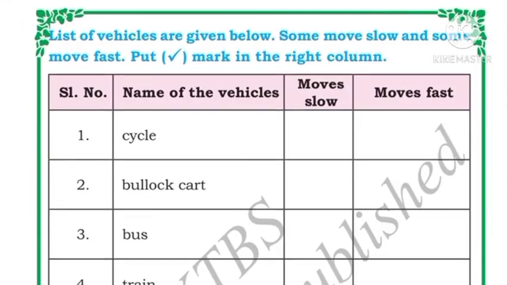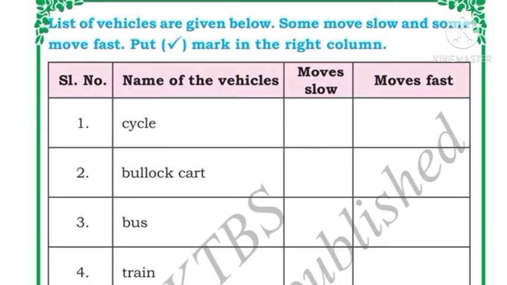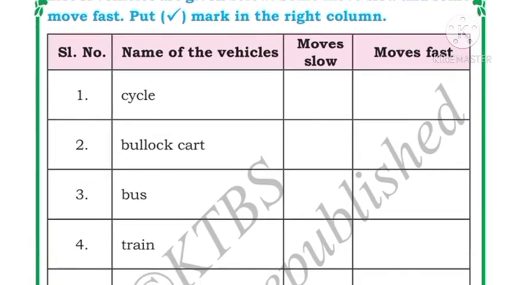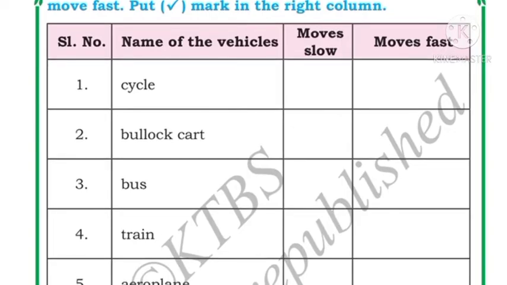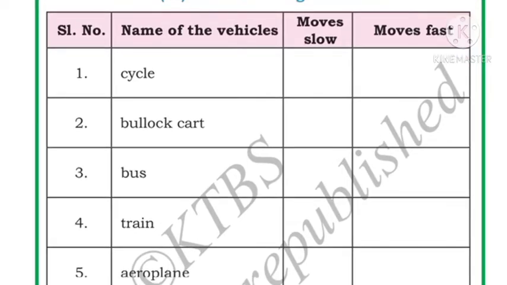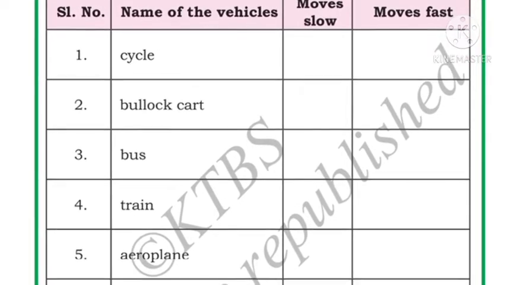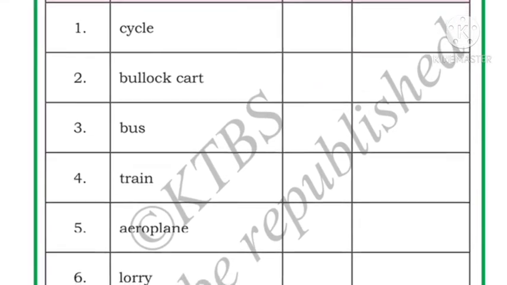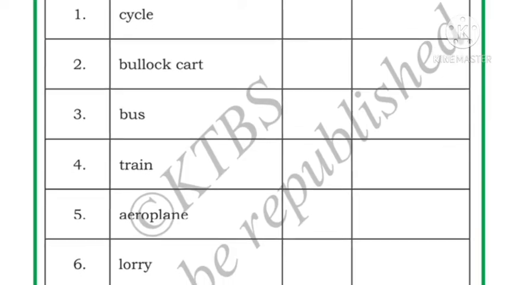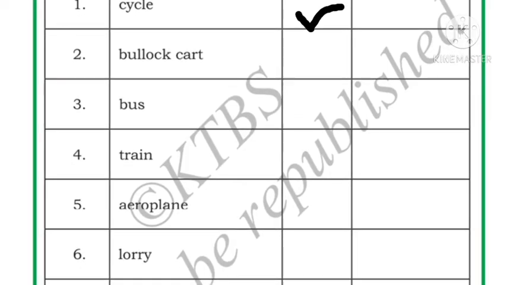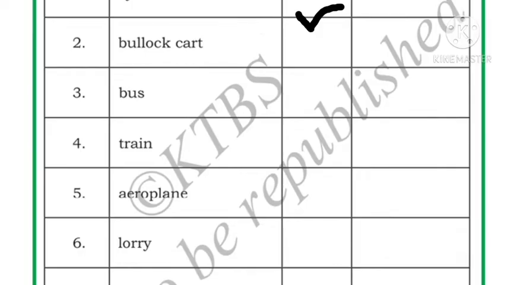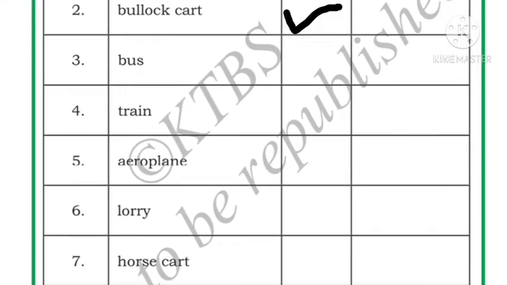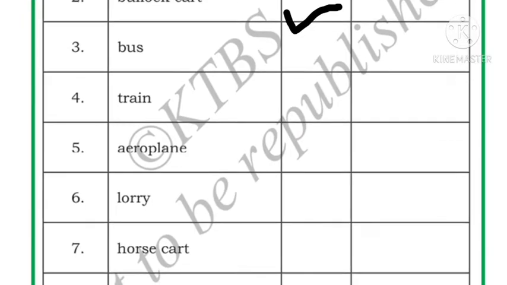Here, a list of vehicles is given below. Some move slow and some move fast. We have to put a right mark in the right column. The vehicles which move slow, for them we have to put a right mark in the slow box, and the vehicles which move fast, for them we have to put a right mark in the fast box. Cycle. How does the cycle move, children? Cycle moves slow. So we will put a right mark in the moves slow box. Next, bullock cart. How does the bullock cart move? It also moves slow.